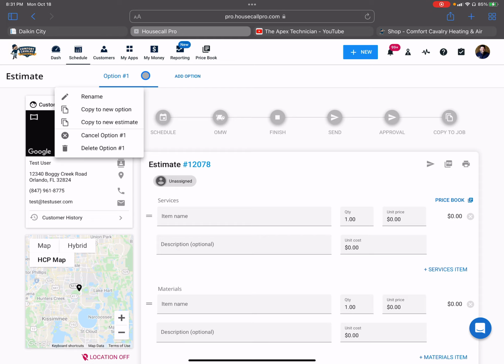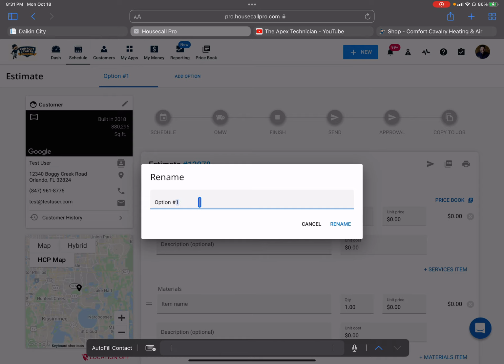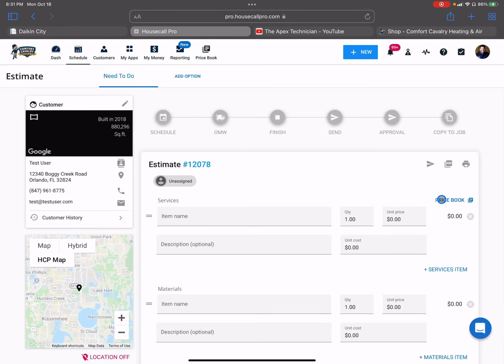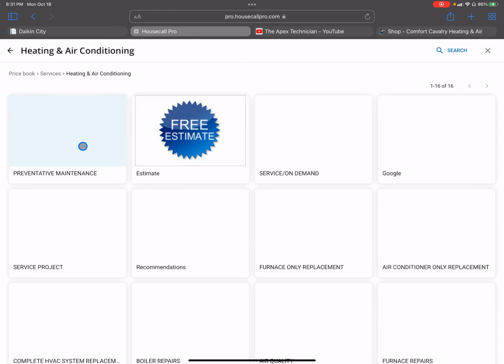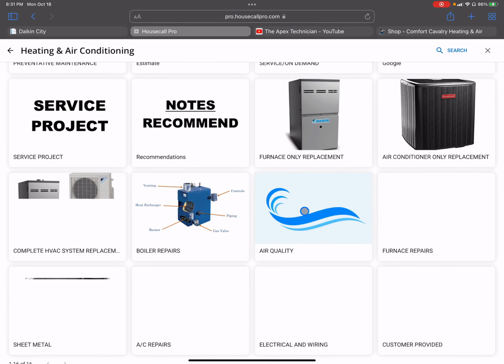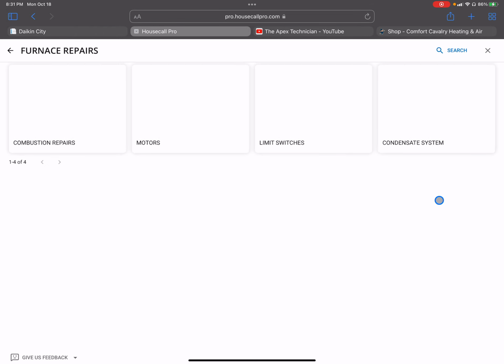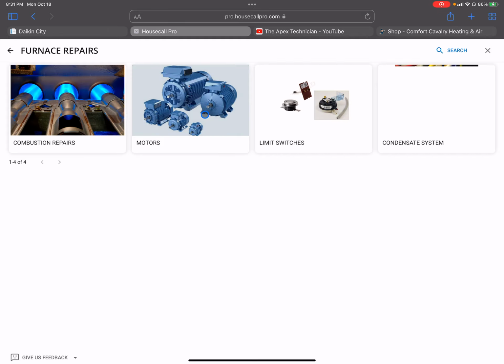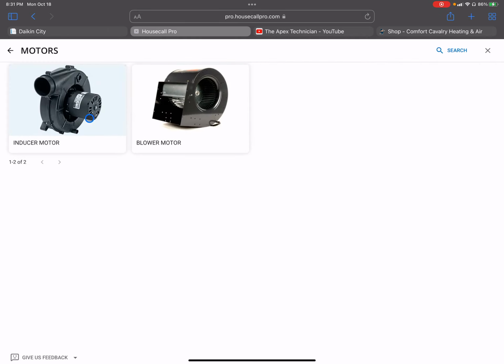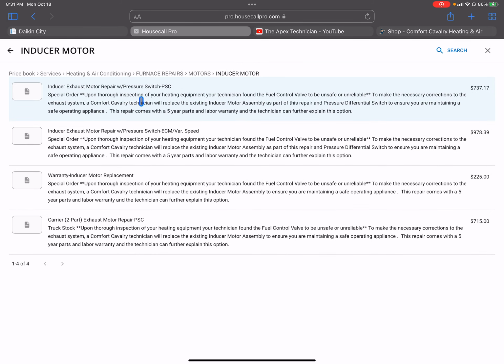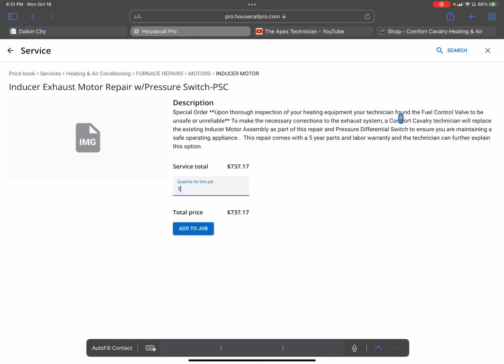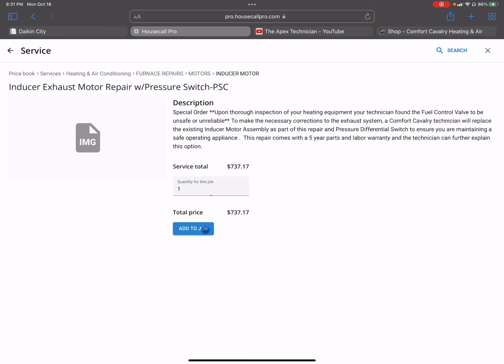So option number one, we're going to title that "need to do." Then we're going to go into our price book. We click on heating and air, find our furnace repairs, and this is a motor, inducer motors. We're going to go to PSC motor repair, and this includes a pressure control switch. We're going to add the job.